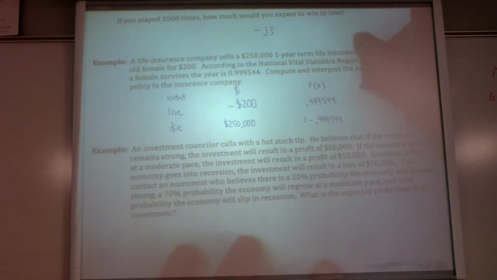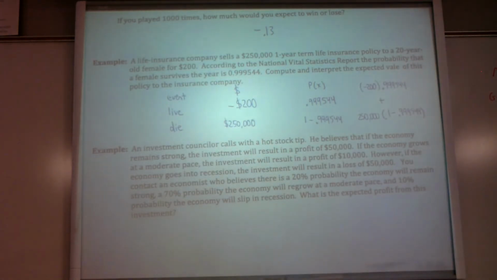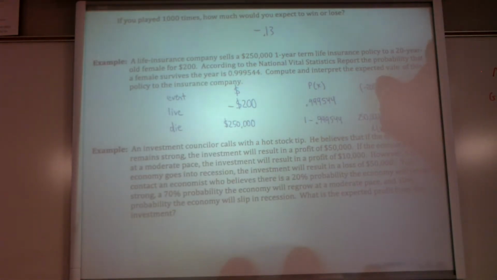I'm actually going to take that negative 200 and multiply it by its probability of 0.999544. Then we're going to add that with our $250,000 multiplied by its probability, which I'm going to write as 1 minus 0.999544. It's a complement of that. So if I go through and do the calculations here, what I end up getting is that the mean of our expected value is negative $85.90.